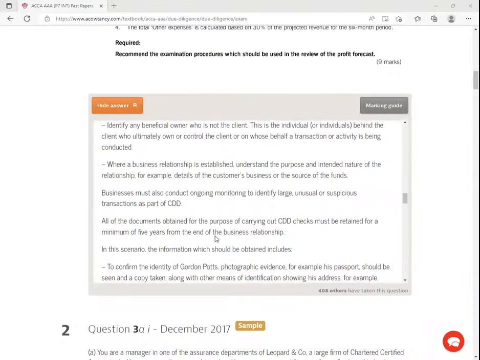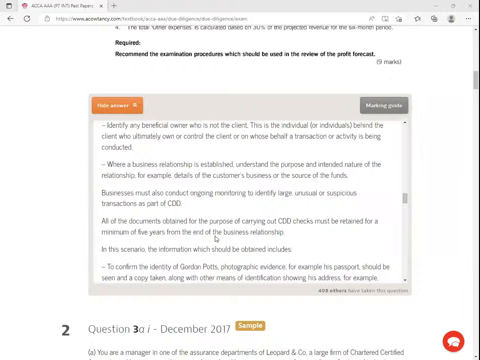All of the documents obtained for the purpose of carrying out these CDD checks must be retained for a minimum of 5 years from the end of the business relationship. So as an auditor, all those documents that you obtain, keep them for a minimum of how many years? 5 years. Even after you cease business with this client, don't take those documents to a shredder. If you do that, you'll get yourself into problems and you'll be taken to court.